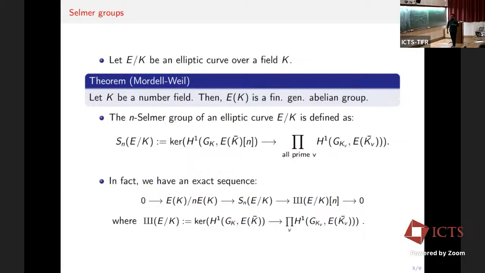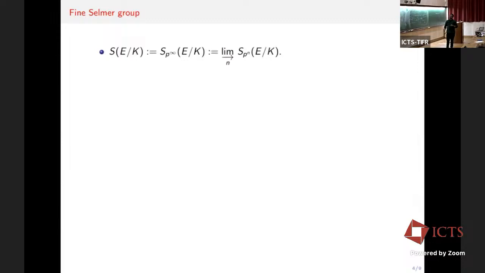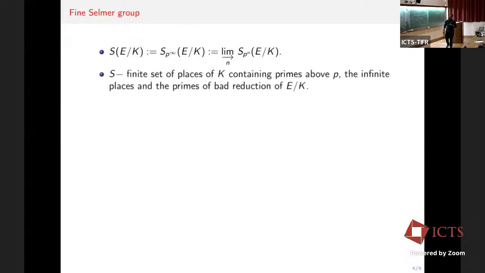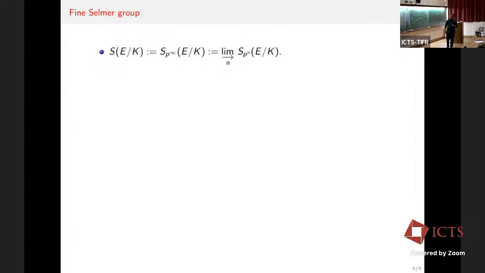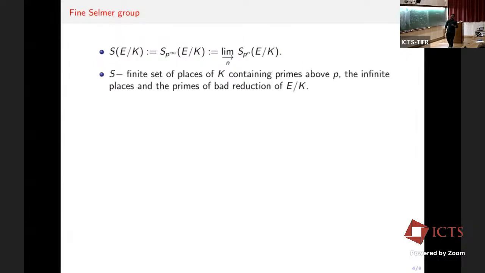So particularly if I take n to be p, then I can show that the F_p-dimension of the Selmer group gives an upper bound on the Mordell-Weil rank of the elliptic curve over K. And the p^∞-Selmer group is defined as the direct limit of the p^n-Selmer groups over K. And now let us look at another definition of Selmer groups.